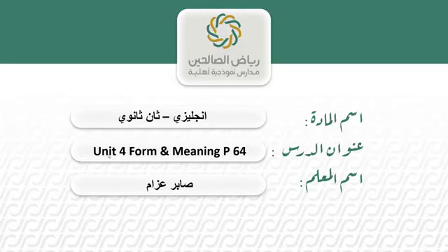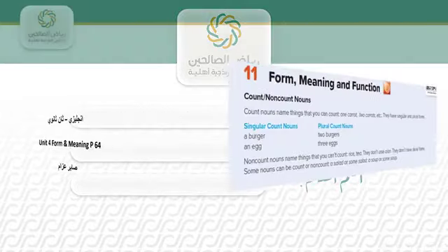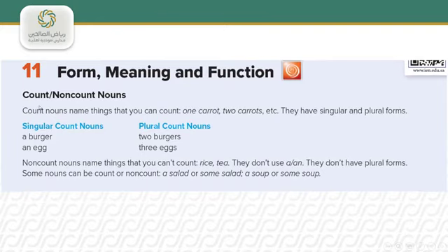Today's lesson is Unit 4 in Mega Goal 4 Students Book, and the title of the lesson is Form Meaning, that is page 64. So open your Mega Goal Students Book at page 64. Today's lesson is grammar, that's count and non-count nouns.